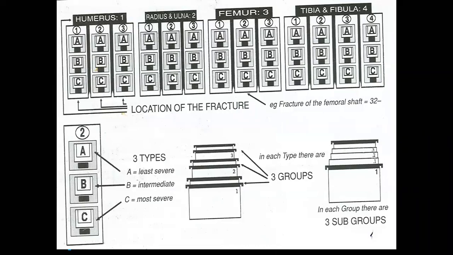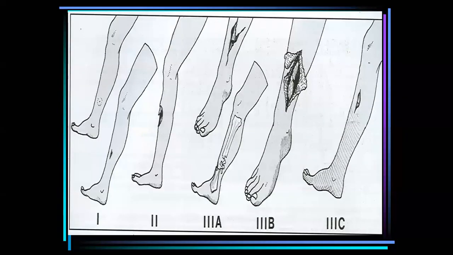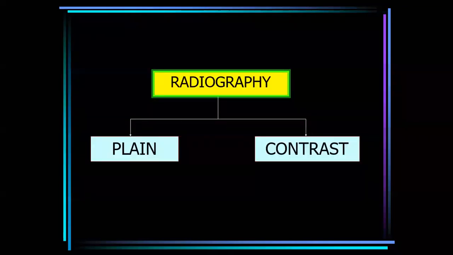So the numerical classification of fractures: according to the number, humerus 1, radius ulna 2, then femur 3, then tibia fibula 4. All these are again divided into three parts, A, B, C. Already discussed Gustilo classification, depending upon the size of the wound and the opening of the wound, grade 1, 2, 3. Today, we will focus maximum on investigations related to orthopedics: radiological investigations and hematological investigations.